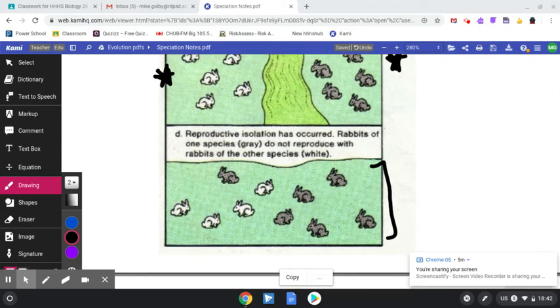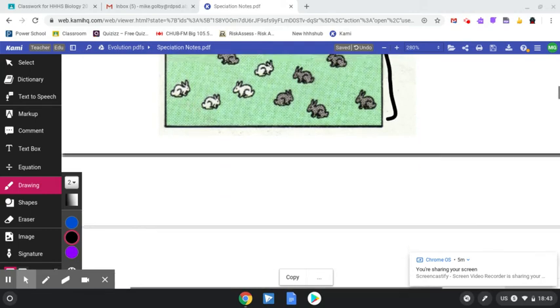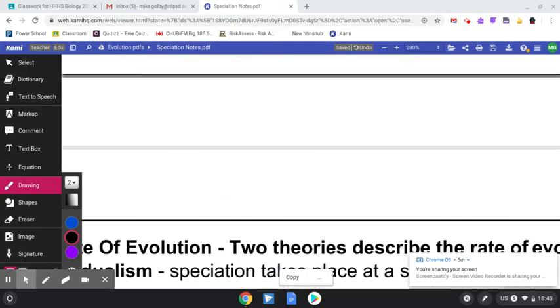Finches are another great example. If they ever meet up again after being separated between islands, the Galapagos Islands I'm speaking of, they will not be able to reproduce, even though they are the same species.